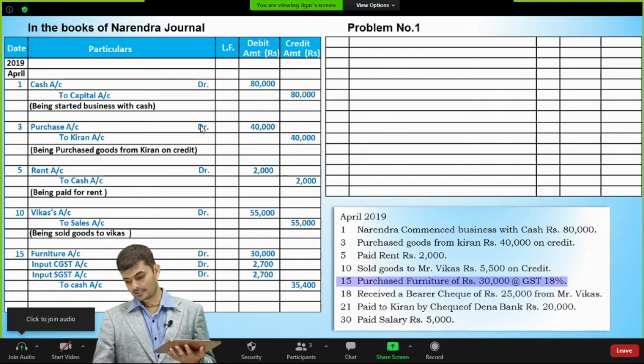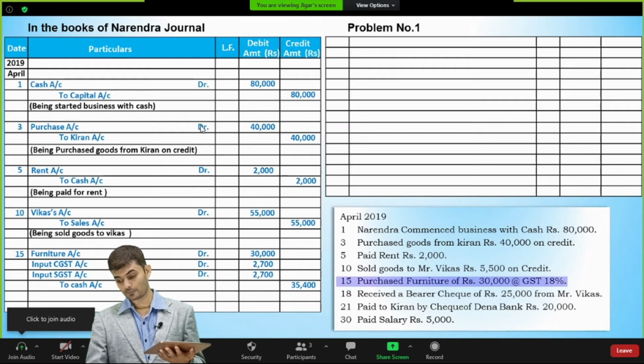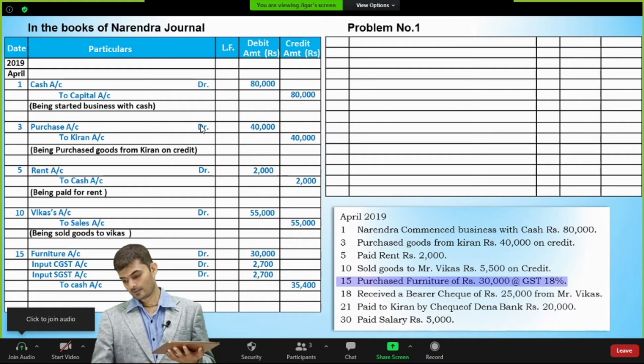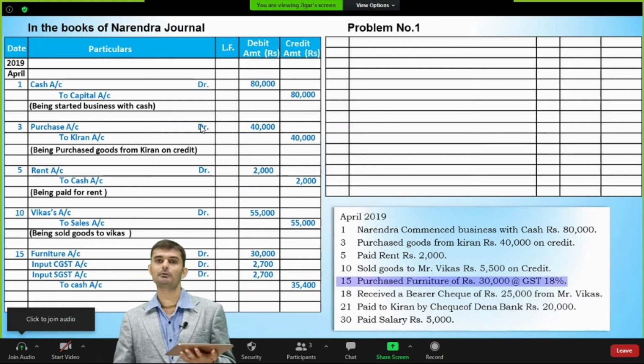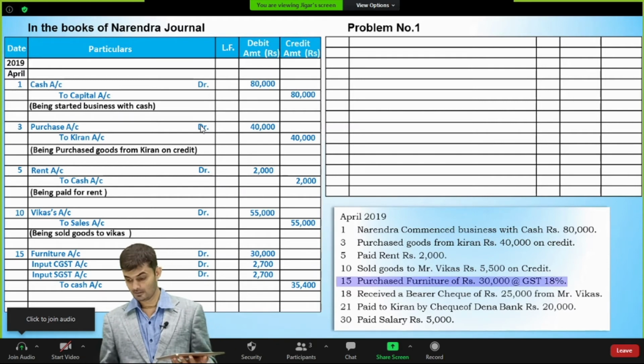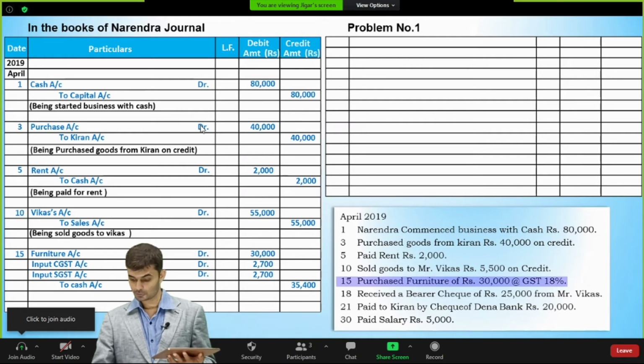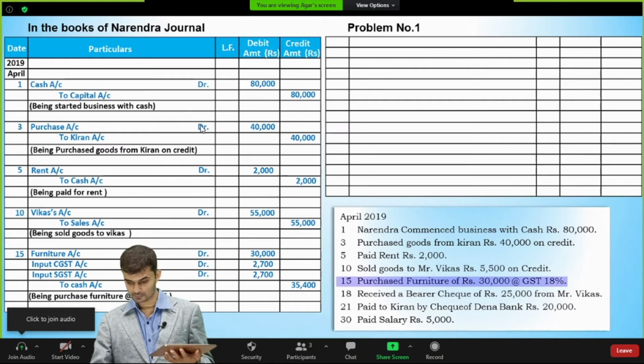Moving on to the next transaction, on 18th of April 2019, received a bearer check of rupees 25,000 from Mr. Vikas. So bearer check is nothing but equivalent to cash. That means we have received cash from Mr. Vikas. So cash account will be a real account, and that's why it will be debited. So cash account debit 25,000.